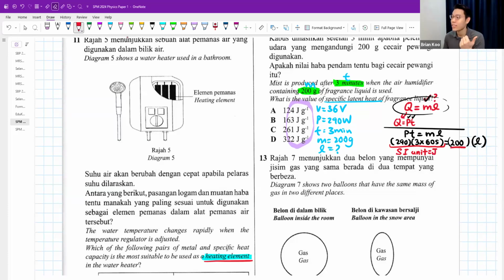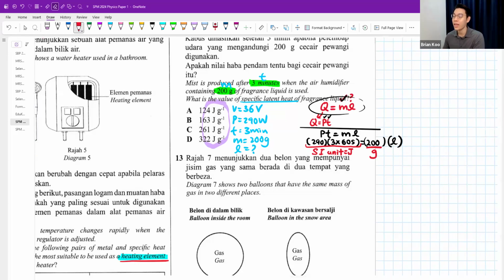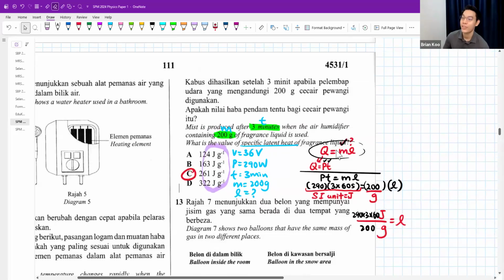And then here it is grams. So your latent heat is going to be joules per gram. In your calculator, you can type it like this. 261 joules per gram. That's how you do it.